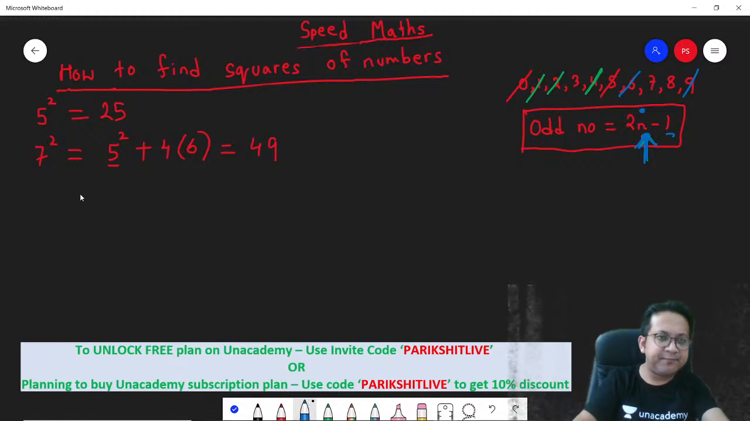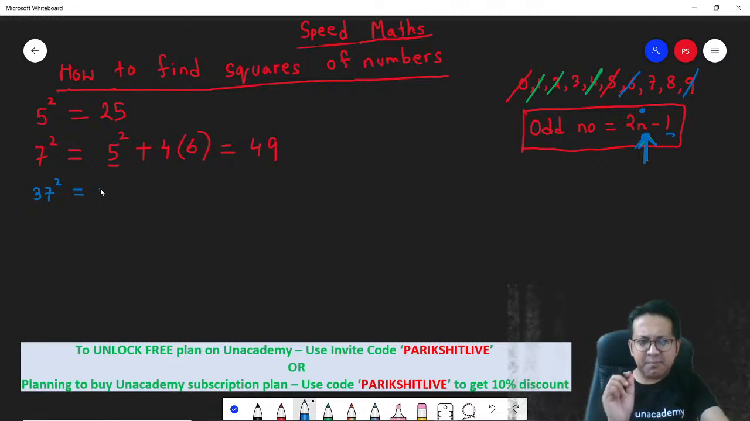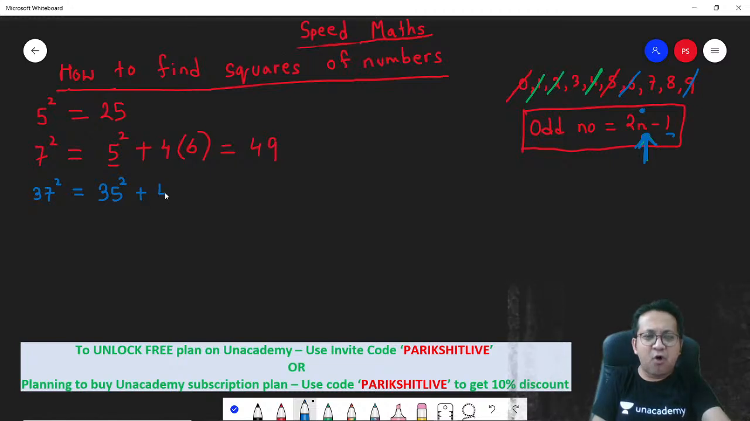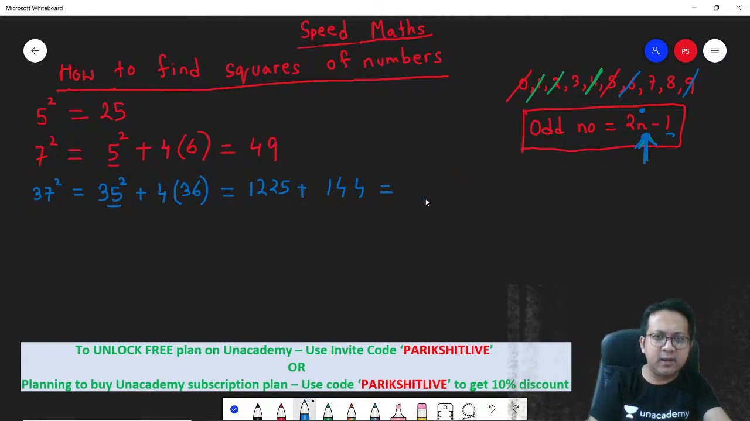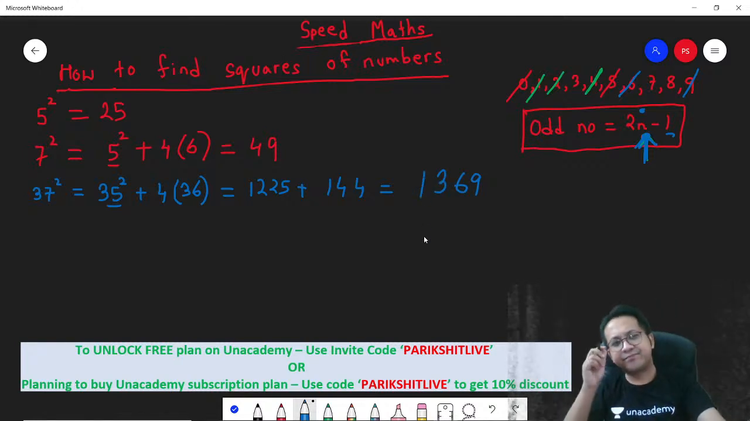You can extend this logic. Let's try 37 square. The nearest number that you know is 35 square. 35 square plus 4 times the next number from 35. The next number from 35 is 36. So 35 square, remember, is 1225, plus 4 times 36, which is 144. So how much are you getting? 1225 plus 144 is 1369. I hope you're getting it. Any doubt in this?